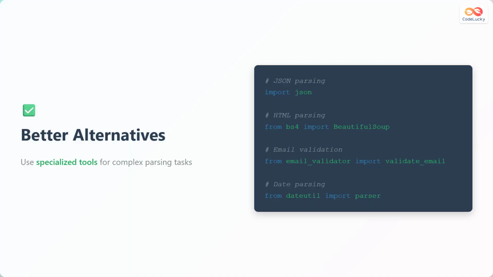For complex parsing tasks, there are often better alternatives to regular expressions. Use specialized tools and libraries designed for specific data formats or parsing needs. For example, use the JSON module in Python for parsing JSON data, Beautiful Soup for parsing HTML, and dedicated libraries for email validation or date parsing. These tools provide more robust, reliable, and maintainable solutions compared to complex regular expressions. Here is the list of alternatives.